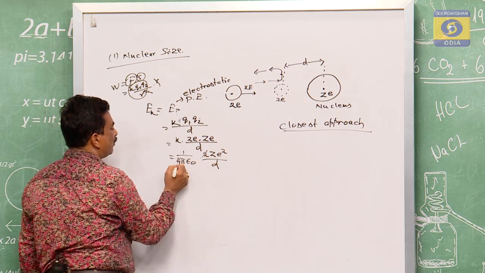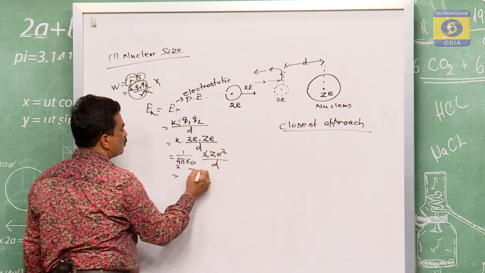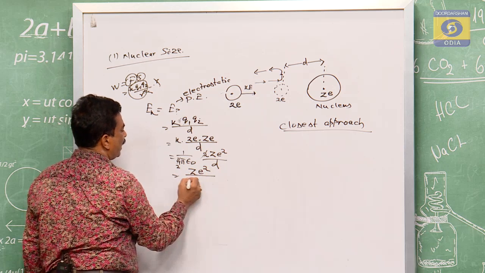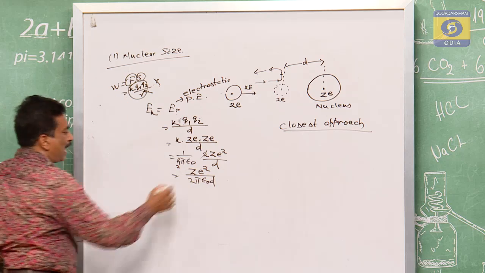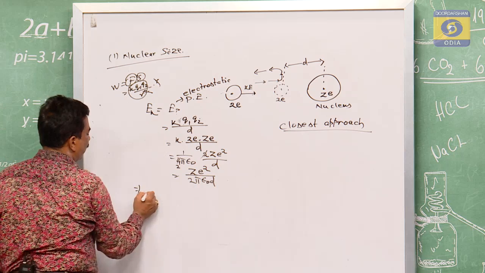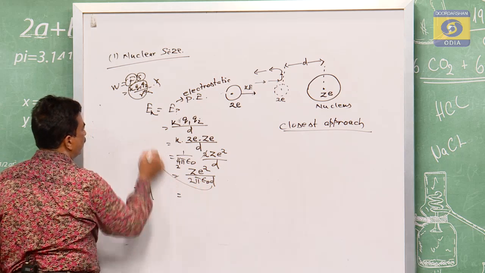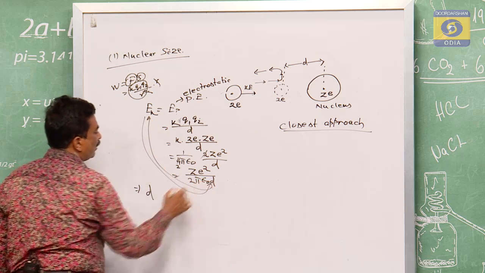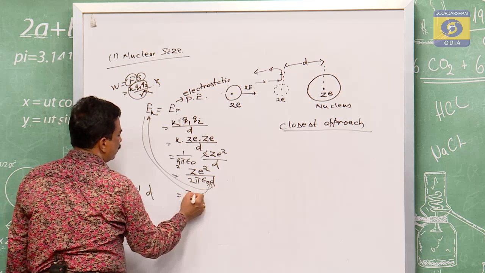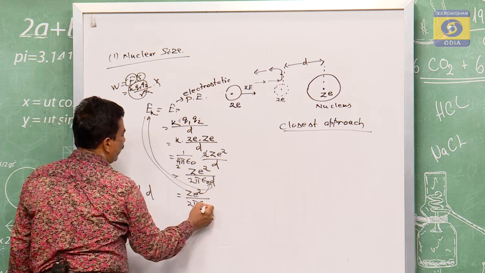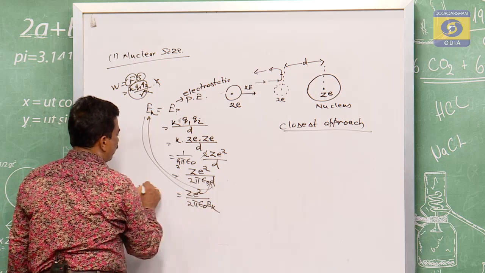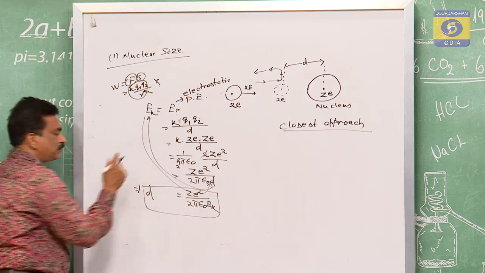And this 2 with the 4 cancels. This is equal to Z e square by 2 pi epsilon 0 d. If you rearrange that, d goes there and Ek comes here. d is equal to Z e square by 2 pi epsilon 0 Ek.